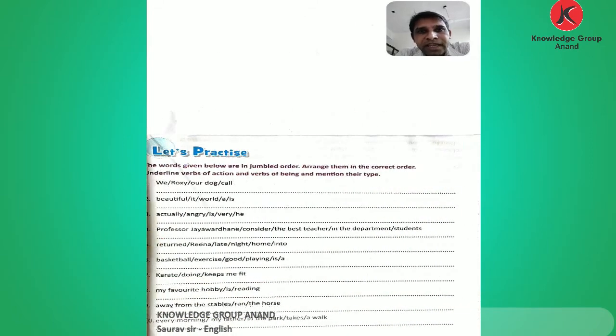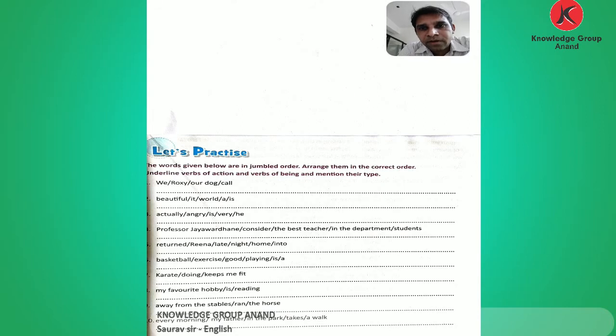Now see, here is the exercise of the transitive and intransitive verb. What we do here is join the jumbled parts. Here is the instruction: the words given below are in jumbled order. Arrange them in the correct order, underline the verbs of action and verbs of being, and mention their type.